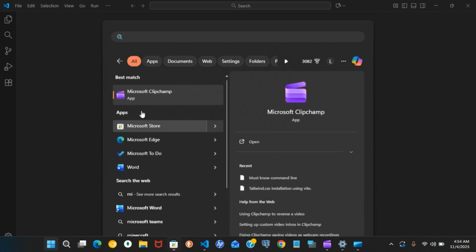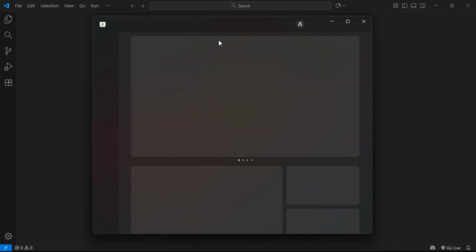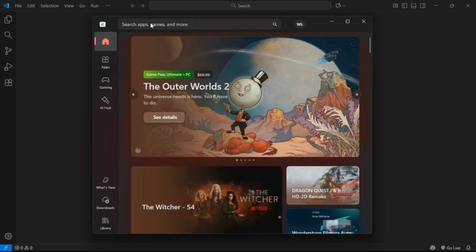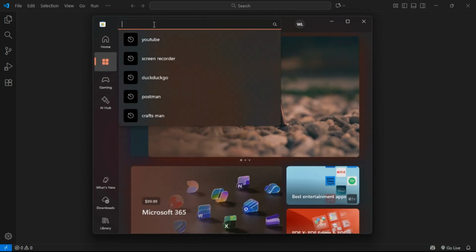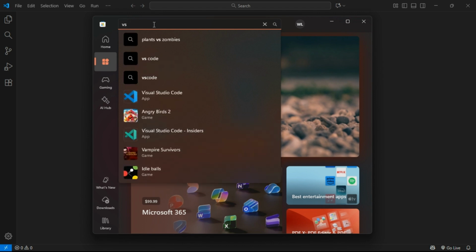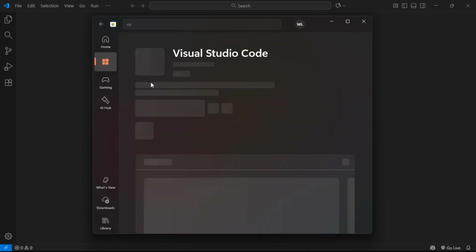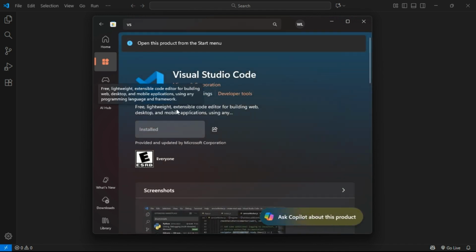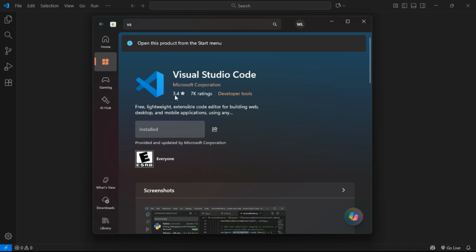look for VS Code. Just search it here. Look for VS Code, and you will find it. This one, guys. If you wanted to download it, you can just do so.